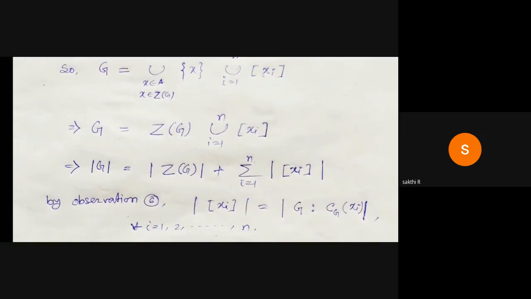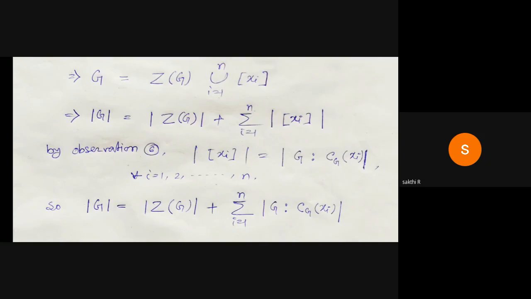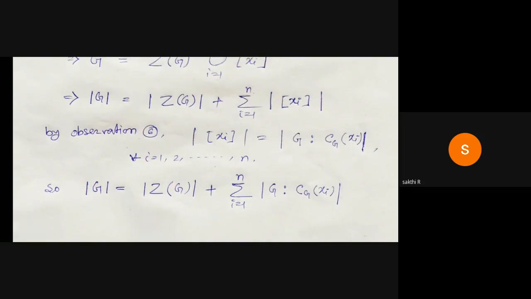So the order of G becomes the order of Z(G) plus the summation, i equal to 1 to n, of the order of the conjugacy class represented by xi. By Observation 6, that is the orbit-stabilizer theorem, the order of the conjugacy class represented by xi is equal to the index of the centralizer of xi in G, and we put that into our theorem. So the result becomes: the order of G is equal to the order of Z(G) plus the summation, i equal to 1 to n, of the index of C_G(xi) in G. So this is our class equation.